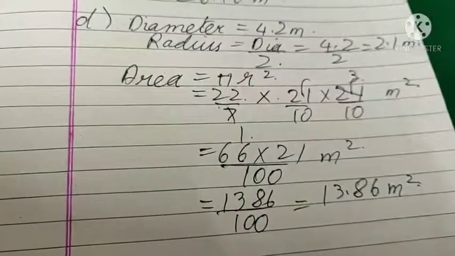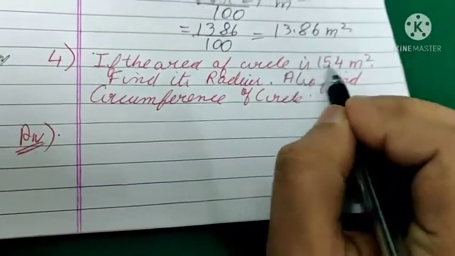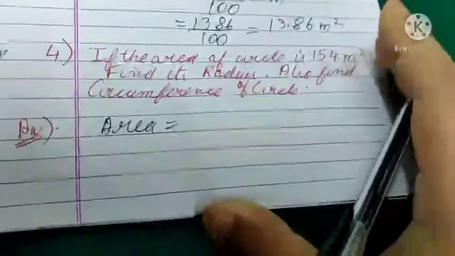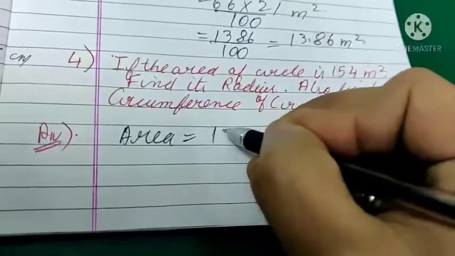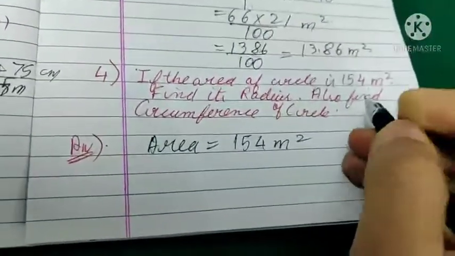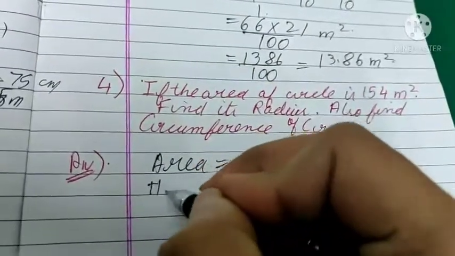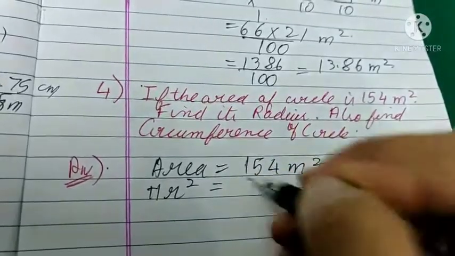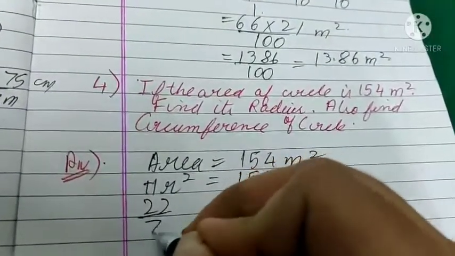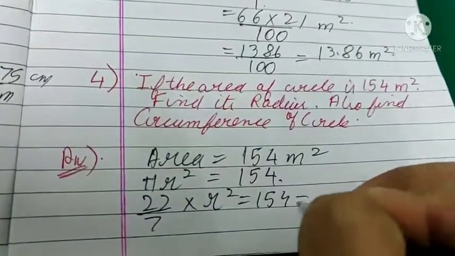This is our answer. So this is our next question, that says that if the area of circle is given as 154 centimeter square, find the radius. You have to find the radius of the circle, pi r square, 22 by 7 into r square equals to 154.